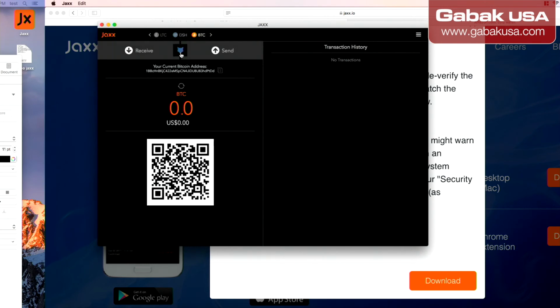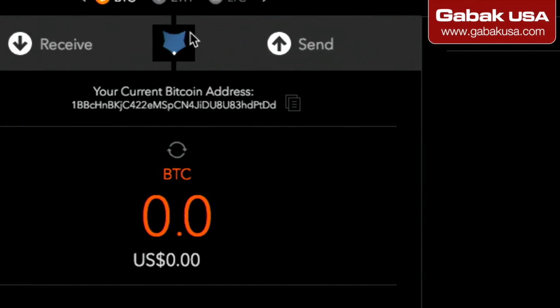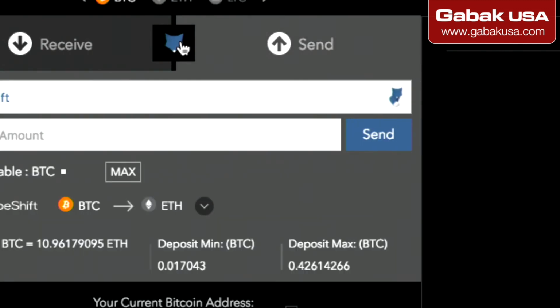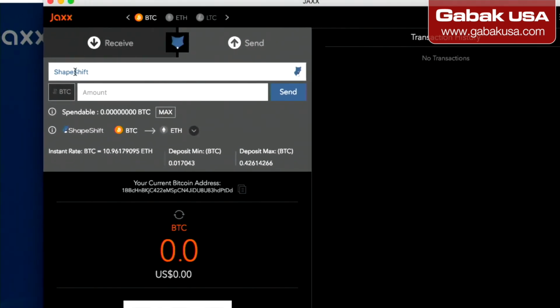And the last thing, like I mentioned before, maybe you have a friend who says, hey, I want Dash, I want Litecoin, I want something else, then you want to convert it on the fly. I'm going to show you how to do it. The only thing that you have to do is click here where it shows the fox. You click there, and then it will ask you, this is the platform that they have, ShapeShift.